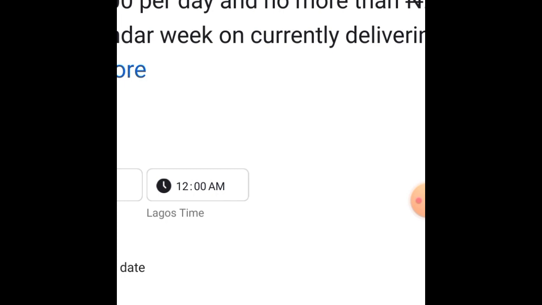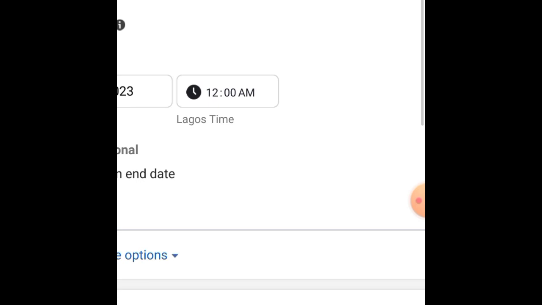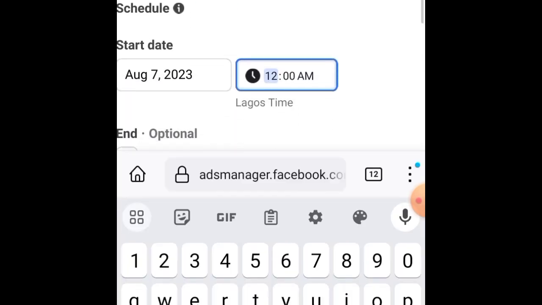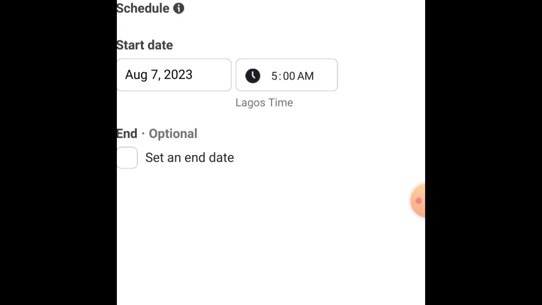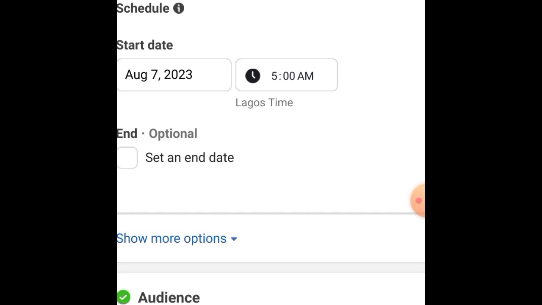It can run for that 24 hours or that particular day before it gets to 11:59 at the end of that day. All right, so you can choose 12 a.m. or, let's say, 5 a.m. Most of our ads we start by 5 a.m. or 6 a.m., just depending, because people may be just waking up from sleep and the first thing they grab is their phones. Once they do that, they're able to see your advert run. So you must understand the psychology and the psychography of your audience to know when they are most active online for you to set your particular timing.